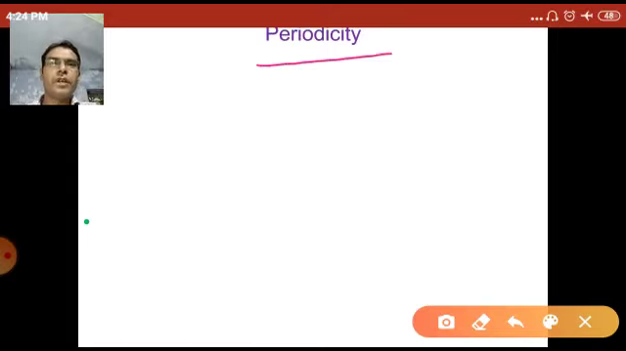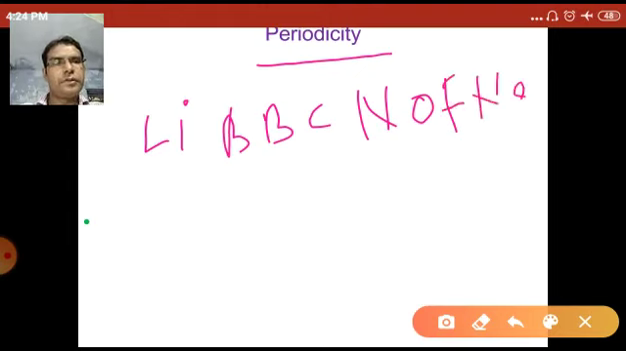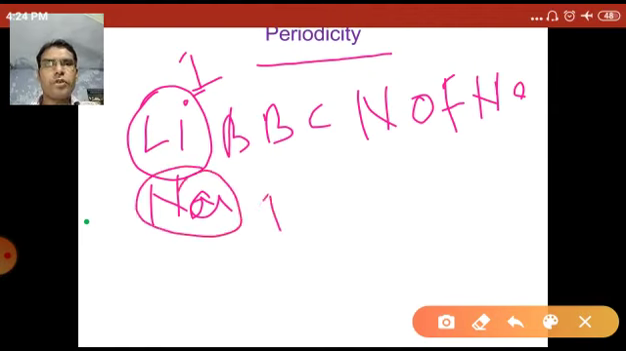Let's suppose we arrange the elements in the modern periodic table: lithium, beryllium, boron, carbon, nitrogen, oxygen, fluorine, neon, and again sodium. Lithium has valence electron 1. Lithium is a metal. Sodium also has valence electron 1. Sodium is also a metal.